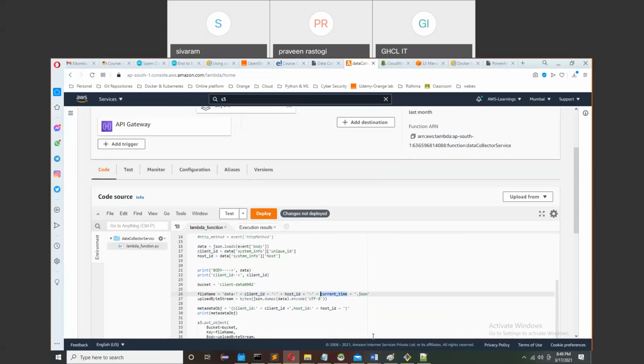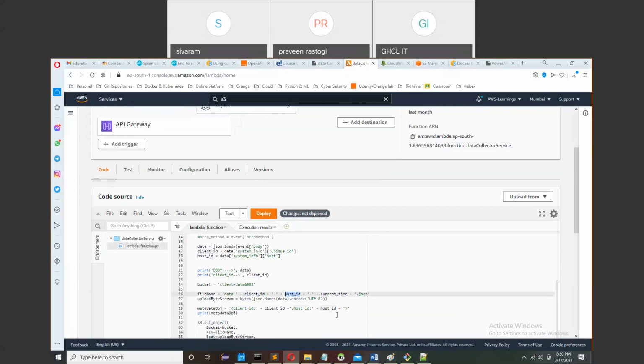I again added the current time in the file name because on the same day, within the same hour, the client ID will be the same and the host ID will be the same, like every 5 minutes my same machine will send the data, right? So how do you figure out what is the object? You have to do something different with each file name, right?